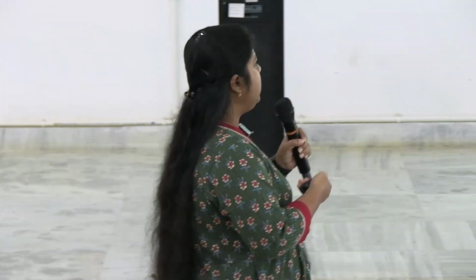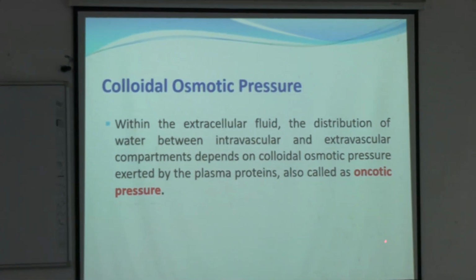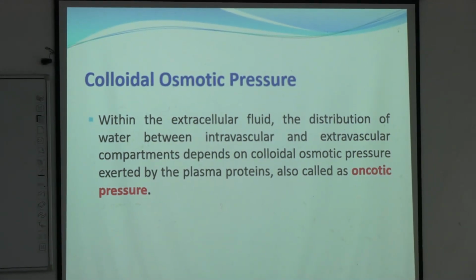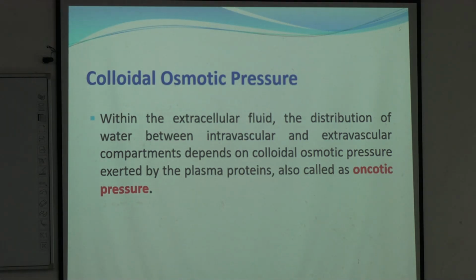In our blood vessels there are various proteins. In the serum we have estimated different proteins. So because of the plasma proteins, these proteins will exert a colloidal osmotic pressure, and that pressure is particularly known as oncotic pressure. It will retain the fluid in intravascular space. So when we have proteinuria, excessive protein loss, that leads to extravasation of fluid from intravascular space to interstitium, leading to edema.